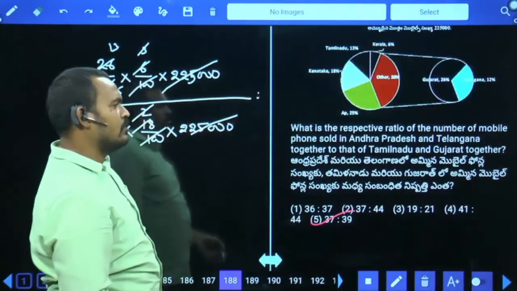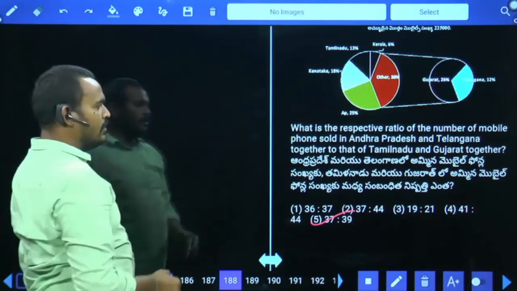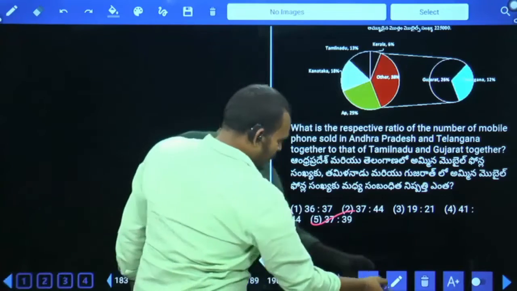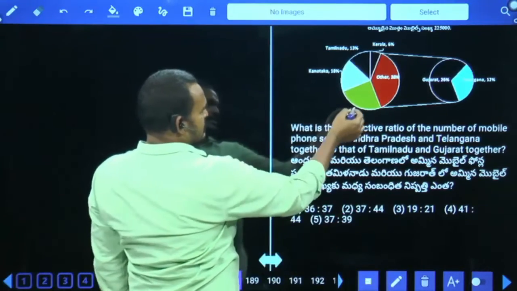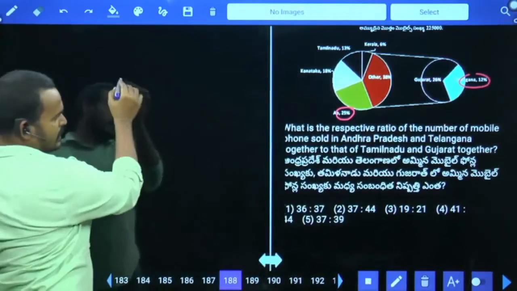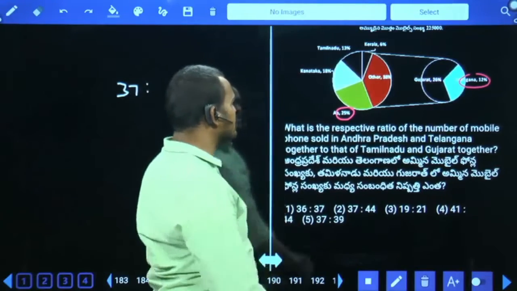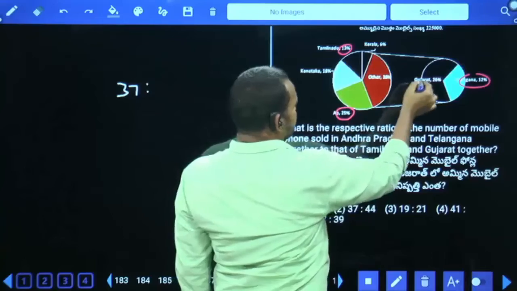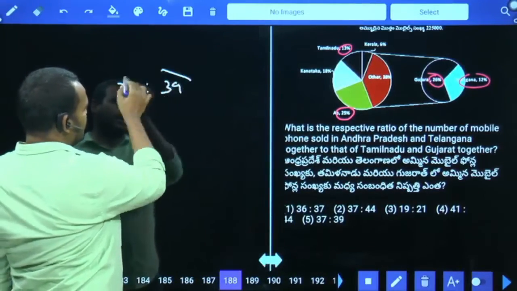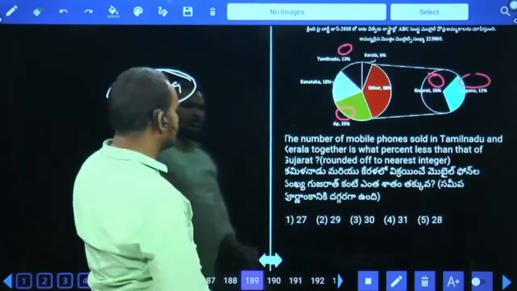What is the respective ratio of the number of mobile phones sold in Andhra Pradesh and Telangana together to that of Tamil Nadu and Gujarat together? Andhra Pradesh 25%. Telangana 12%. Both are adding, it will be 37. Next, Tamil Nadu and Gujarat. Tamil Nadu is how much percent? 13%. Gujarat are 26. 13 plus 26, 39. Then ratio are 37:39. And one more, 189 question.